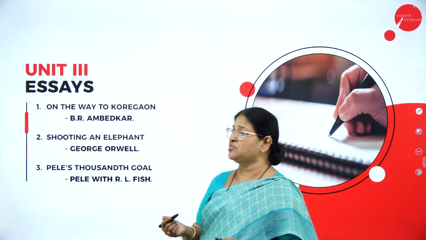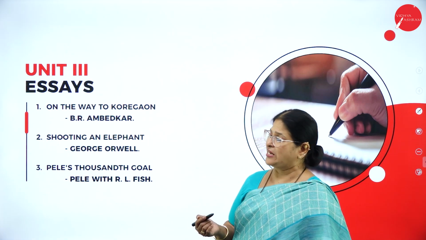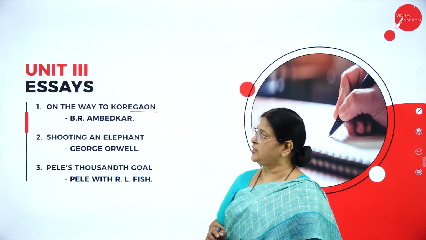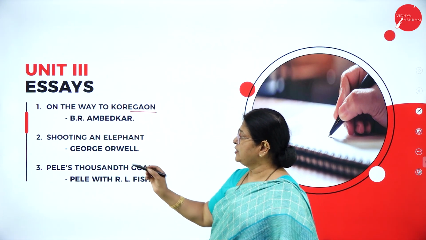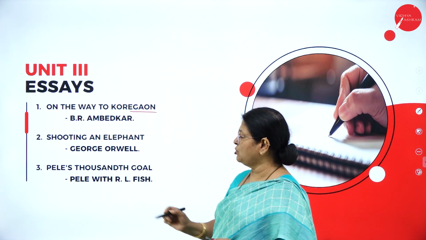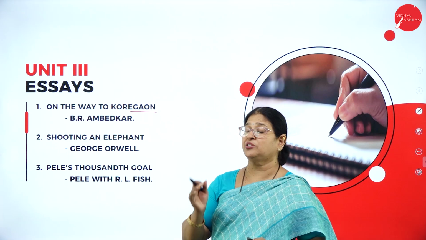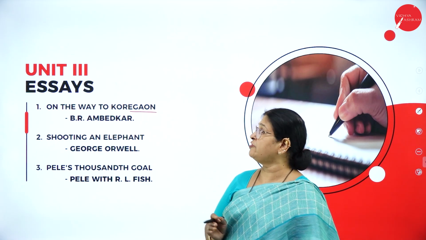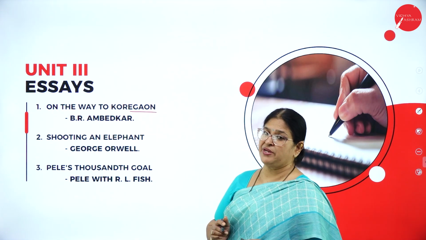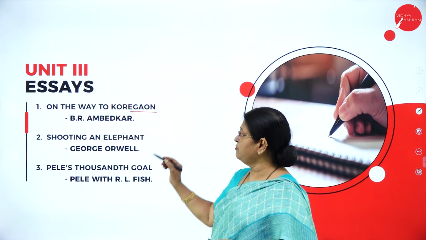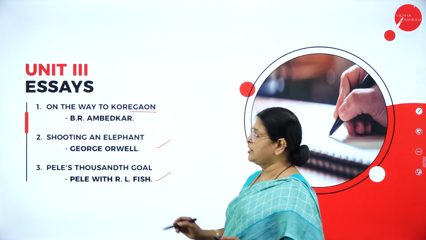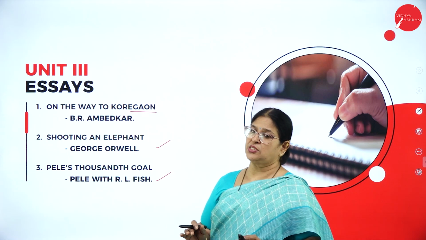So what are the 3 essays you have for your English syllabus for 2nd Sem BCom? That is On the Way to Koregaon by B.R. Ambedkar, Baba Sahib Ambedkar, then Shooting an Elephant by George Orwell, then Pele's Thousandth Goal by Pele with R.L. Fish. These are the 3 very interesting essays you have for Unit 3 of your syllabus. So this is about the 3rd unit.